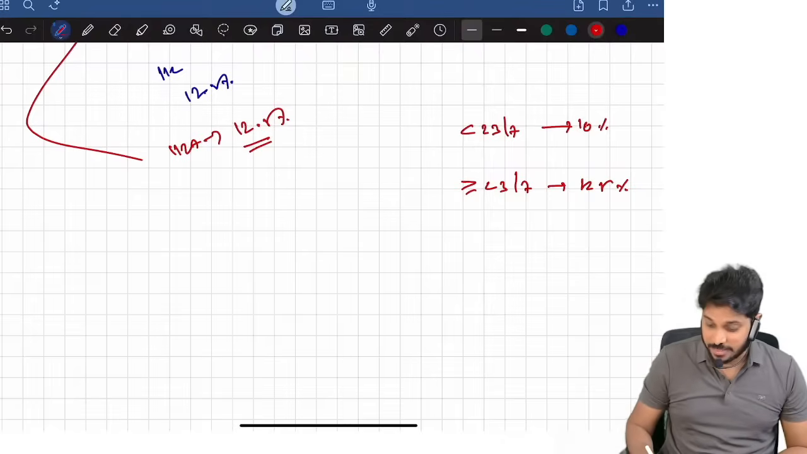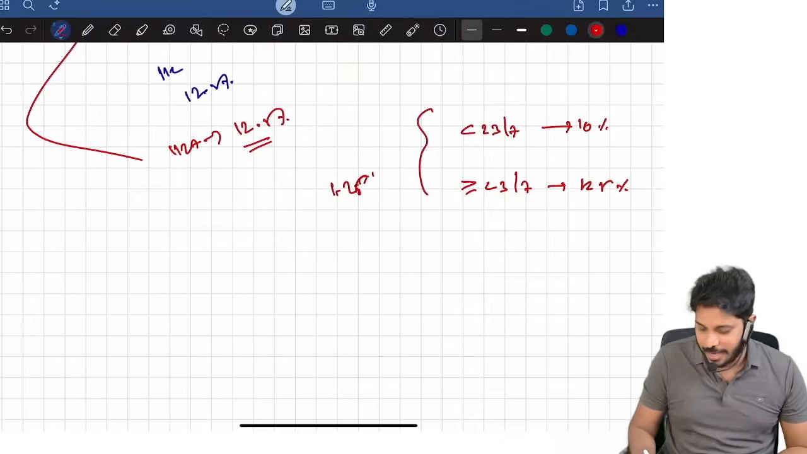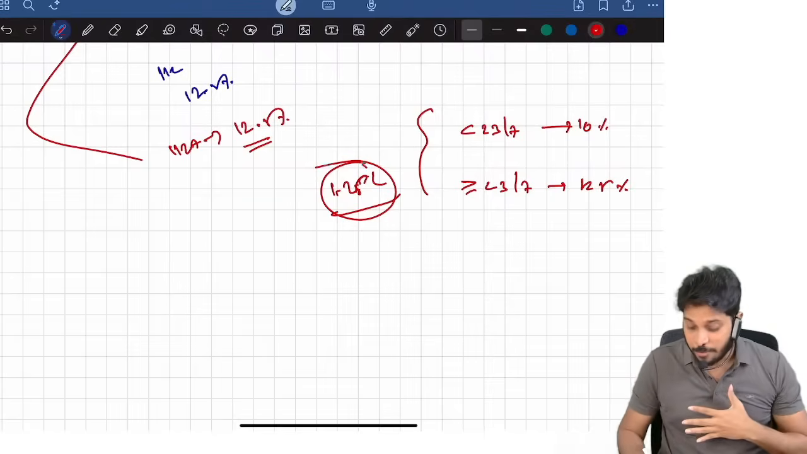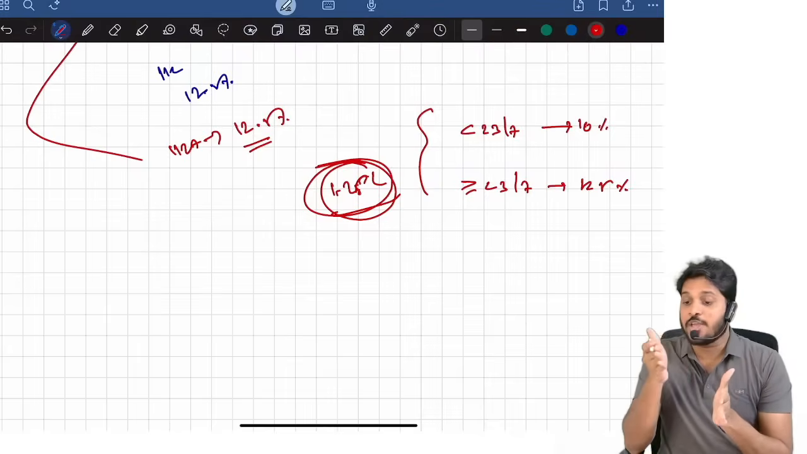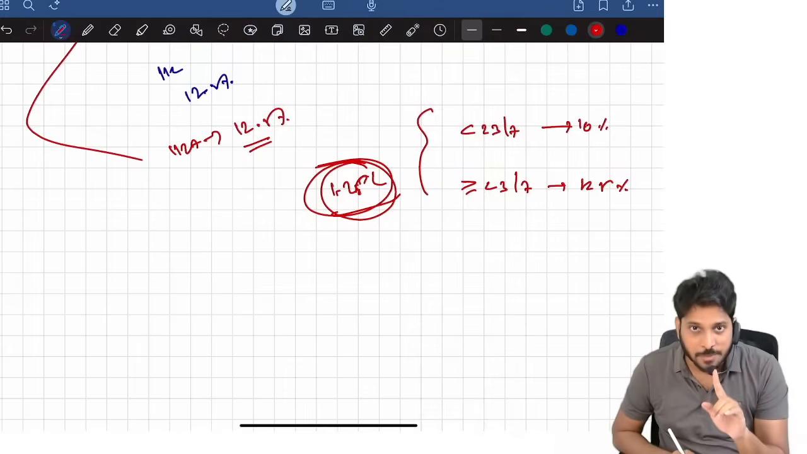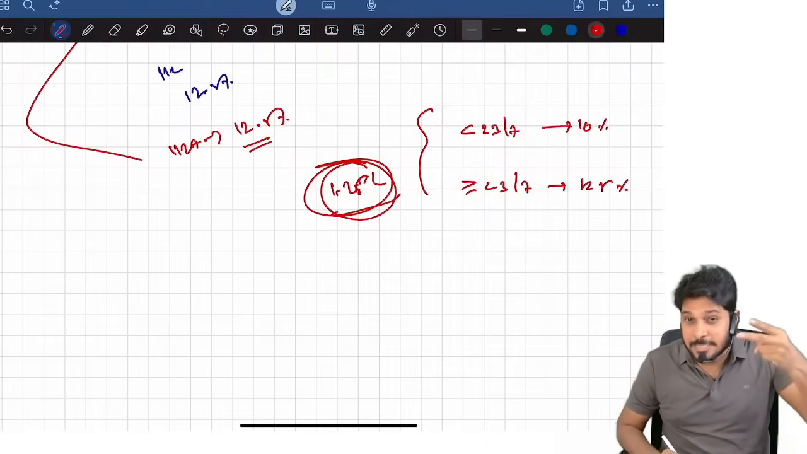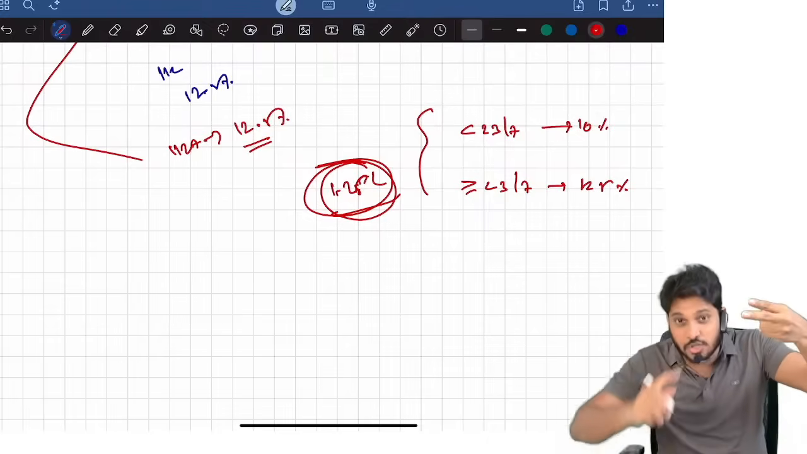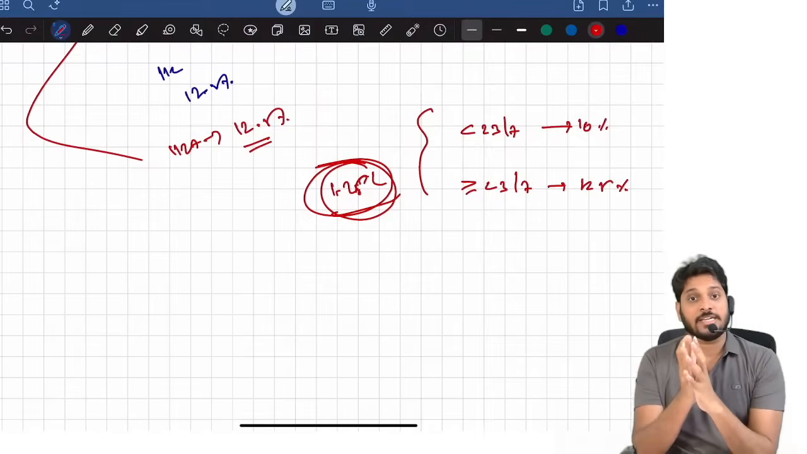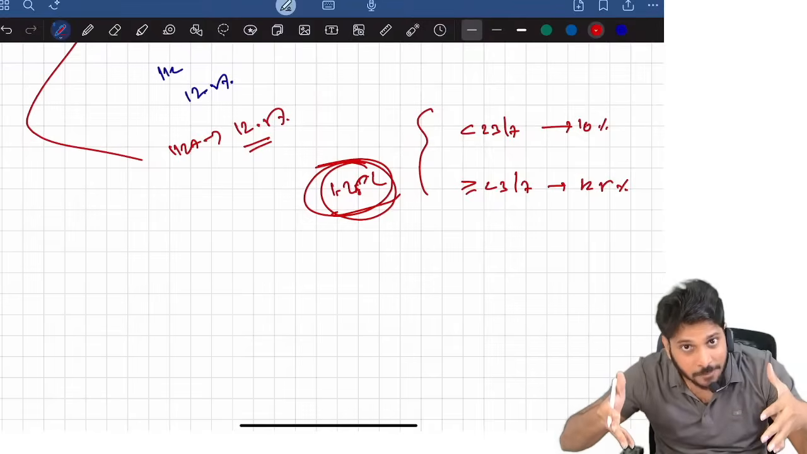And you know very well that the 1.25 lakh exemption is there. Remember, 10% beyond 1.25 lakh, 12.5% beyond 1.25 lakh. This is the provision, correct? Is it a separate 1.25 lakh before 23rd July and a separate 1.25 lakh after 23rd July? No, it's a combined limit in the entire year.